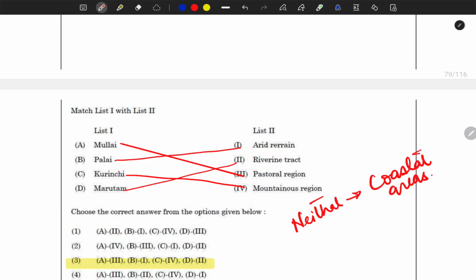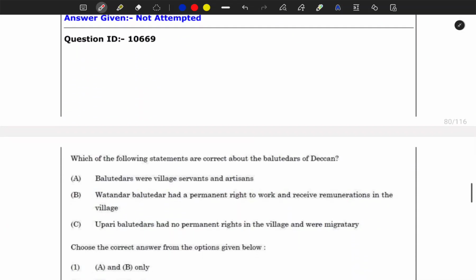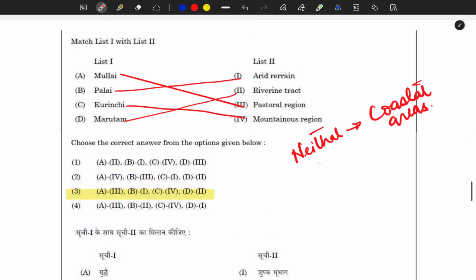So these were the references made in the Sangam literature. Next question. These kinds of questions you cannot do anything about if you don't remember. Even if you remember one fact, you could have done it very easily. So for me this was a difficult question.